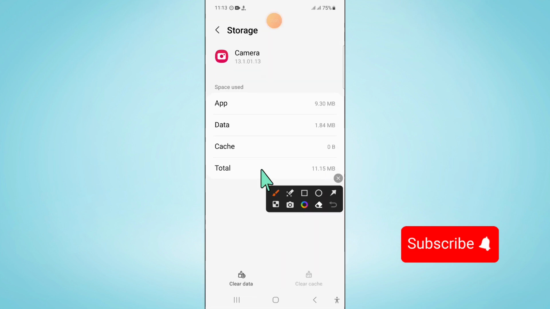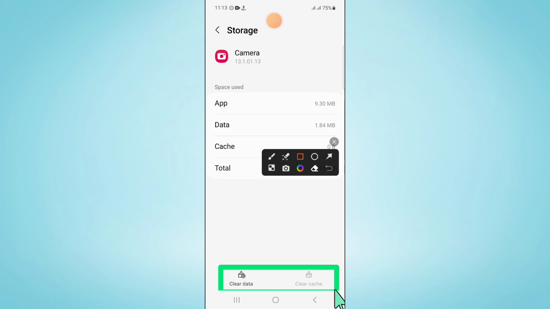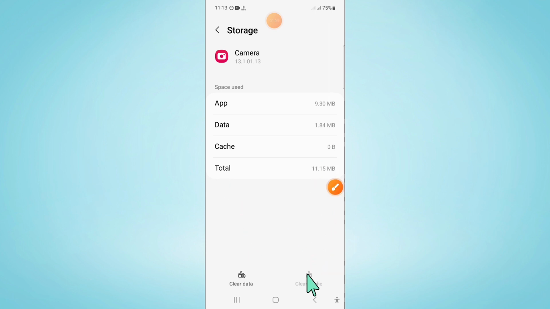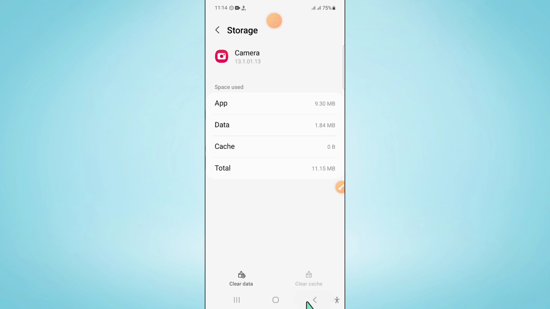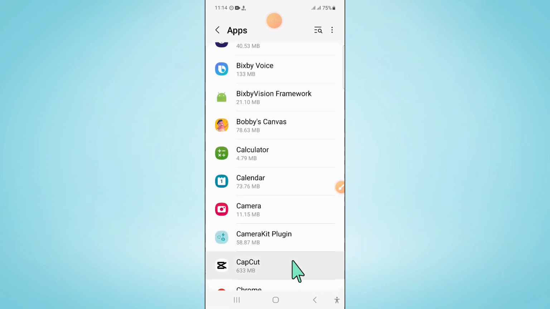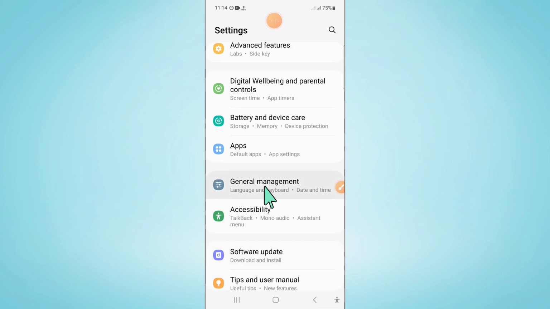Now after opening storage, clear the app data and cache memory of camera app. Now click on delete to confirm and then go back and in settings click on general management.